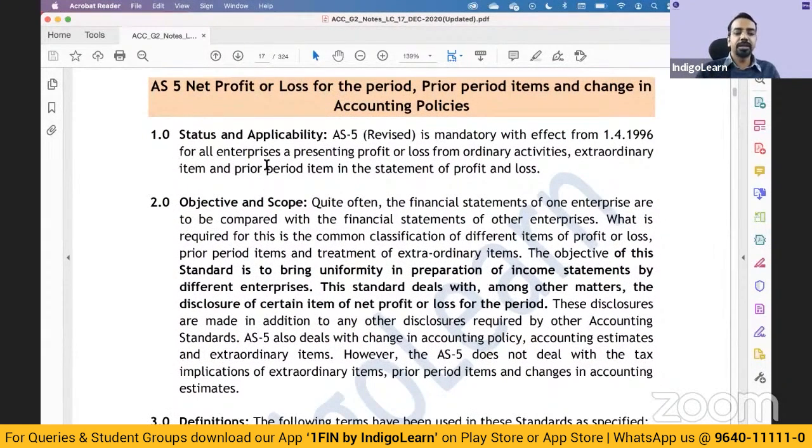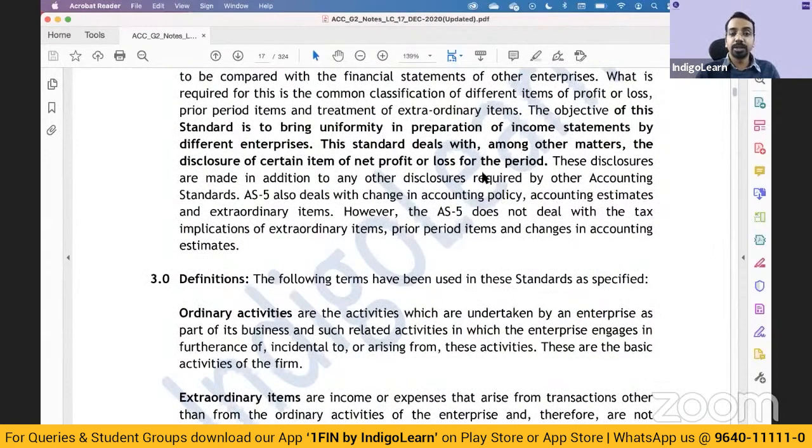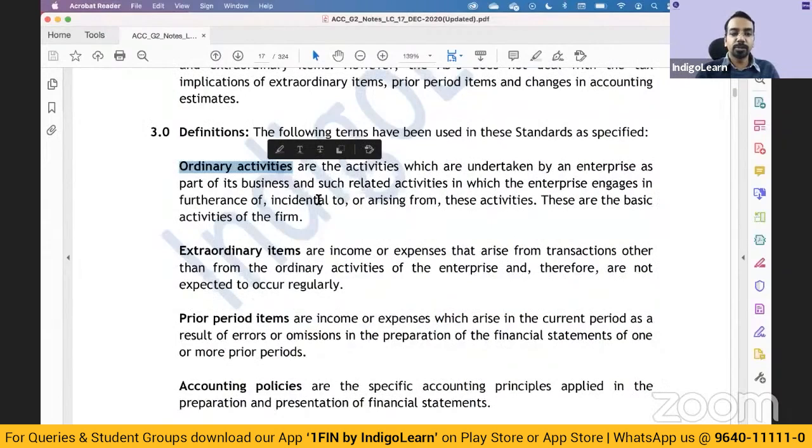So what are ordinary activities? Ordinary means your day-to-day activities. These are the activities which are undertaken by an enterprise as a part of its business, and such related activities in which the enterprise engages in furtherance incidental to or arising from these activities. Basically, these are the basic day-to-day operating activities of the entity. These are the activities which the enterprise carries out on a regular basis. This is, you can say, the bread and butter activities of the enterprise. These are ordinary activities. Okay.